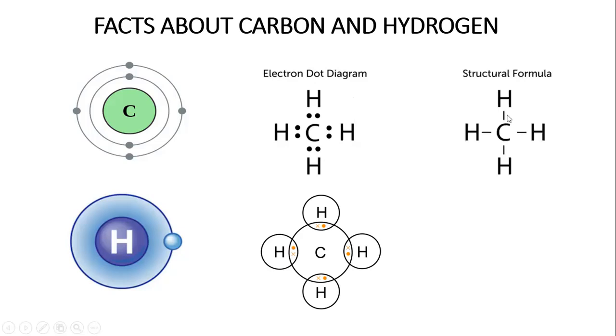When you're writing a structural formula, you write these electrons as a bond. So this line represents a bond. When you see 1 line, it means there are 2 electrons. If you see 2 lines, it means there are 4 electrons, because 2 electrons are equivalent to 1 line. So these electrons are equivalent to that one, these electrons are also equivalent to that one, and so on. So it can be represented like that. So these are some facts about carbon and hydrogen.